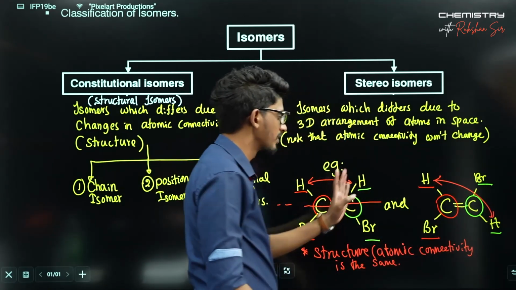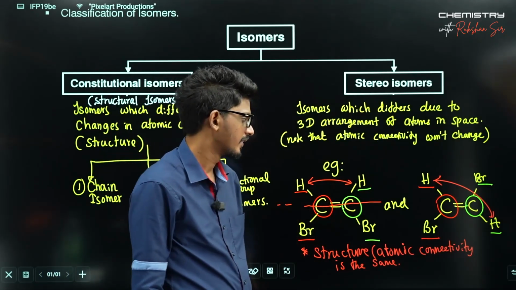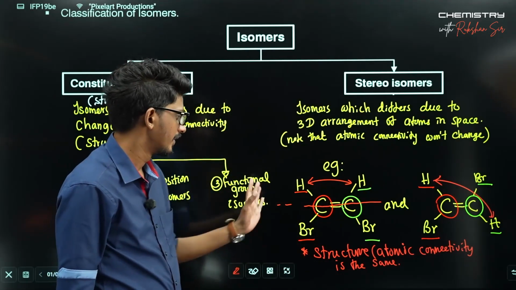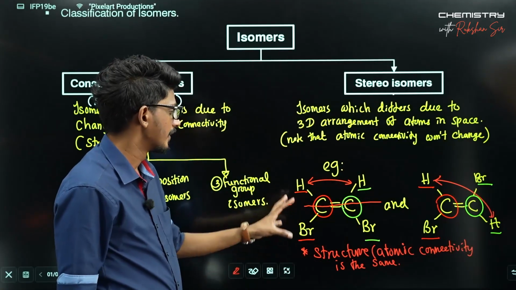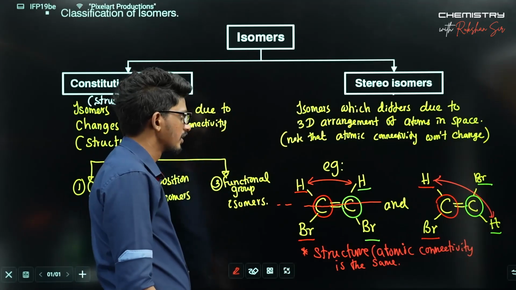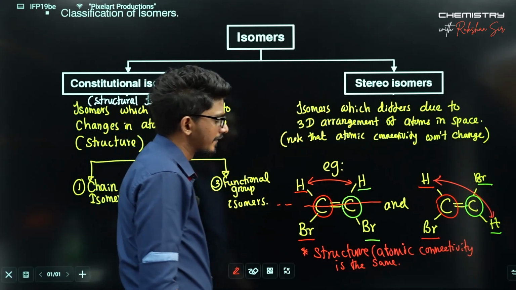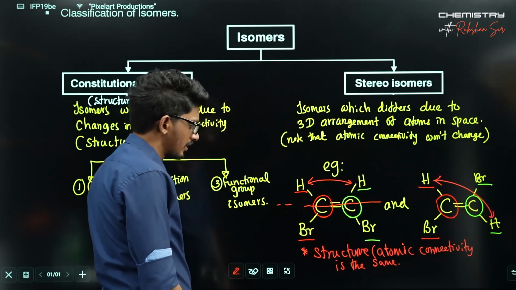So two different molecules with the same atomic connectivity. The reason they differ is the arrangement of atoms in 3D space. Such compounds are referred to as stereoisomers.